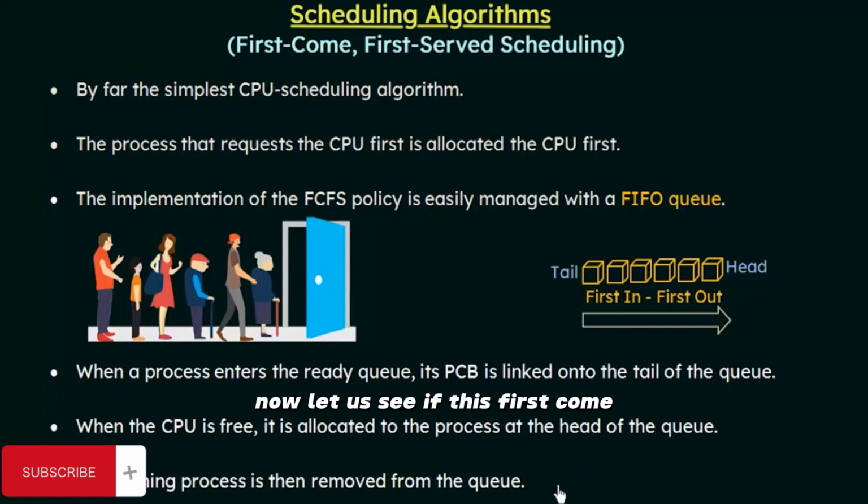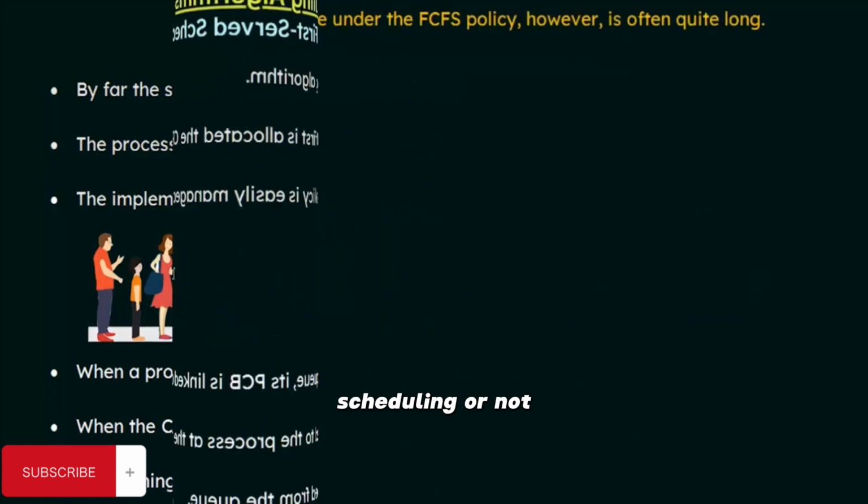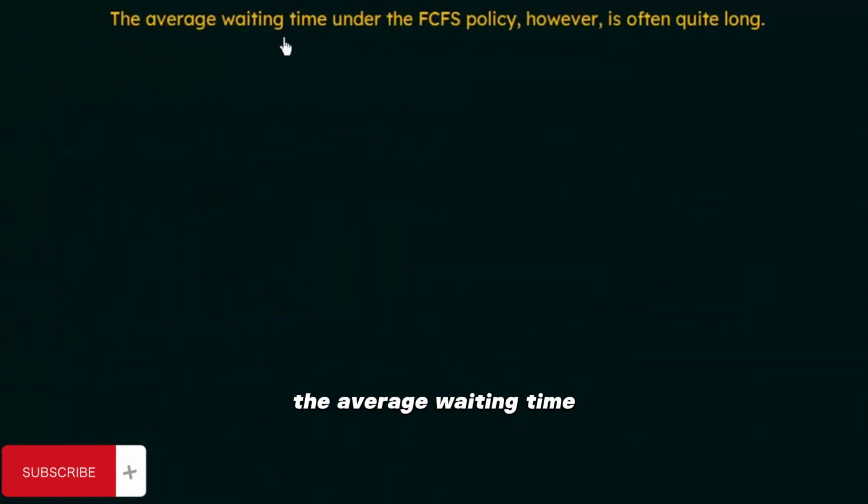Now let us see whether this first come, first serve scheduling is efficient or not. Here it says that the average waiting time under the FCFS policy, however, is often quite long. So if we are following a first come, first serve scheduling algorithm, then the average waiting time for each process is quite long. Let us see why that is by taking an example.